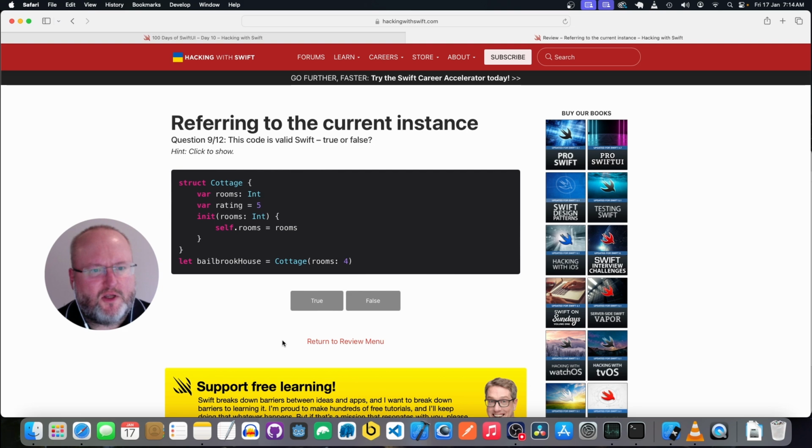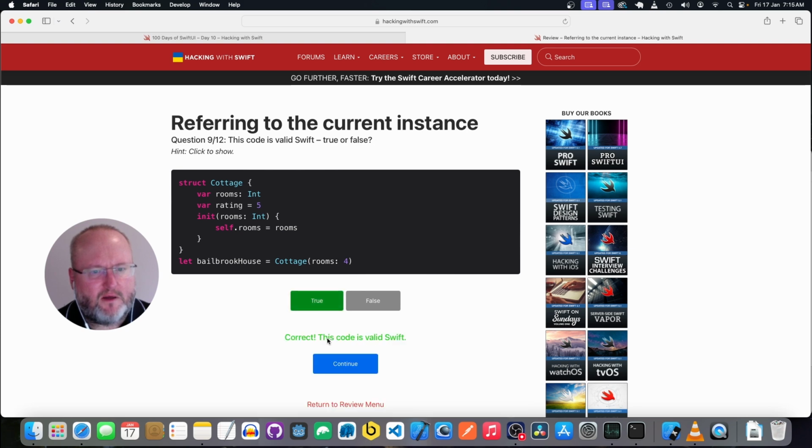We have a structure Cottage with the property rooms, which is an int, and a property rating, which is an int that defaults to 5. We have an initialize method taking in rooms, which is an int, and sets rooms to rooms. Because this has a default value, I believe it doesn't have to be set in the initializer. Yeah, that's valid.